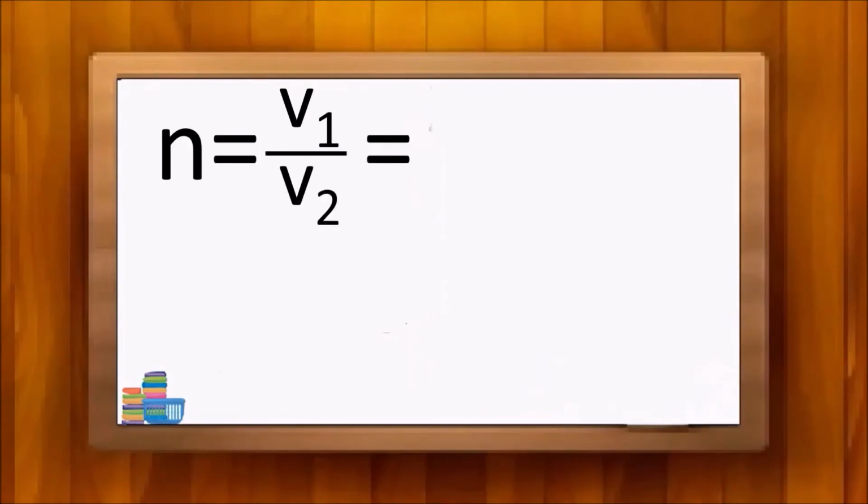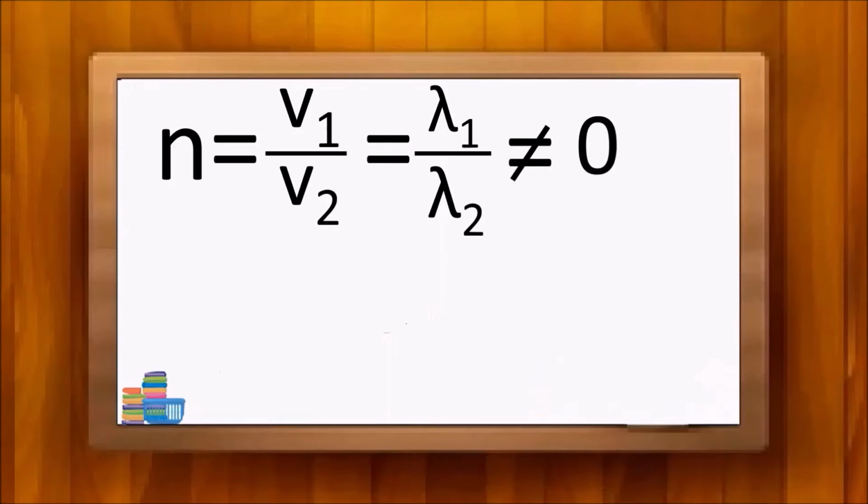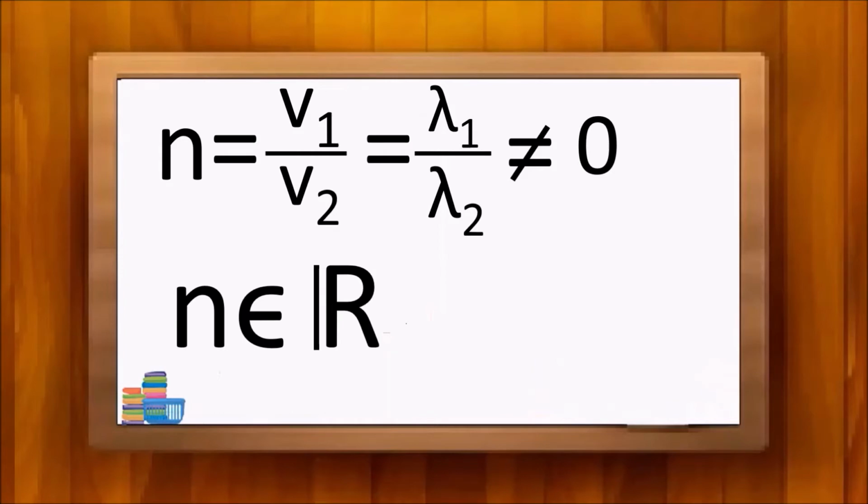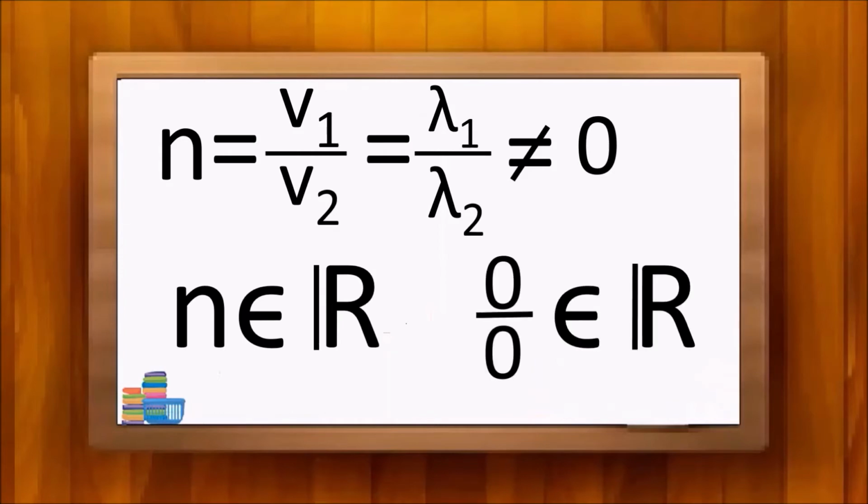But there are only non-zero velocities and wavelengths in both media for light. So according to v1 over v2 and lambda 1 over lambda 2, n should take different real values for different couples of media. Hence we can prove that 0 over 0 can't have any single real value. Then I'm gonna explain this incident in mathematics.